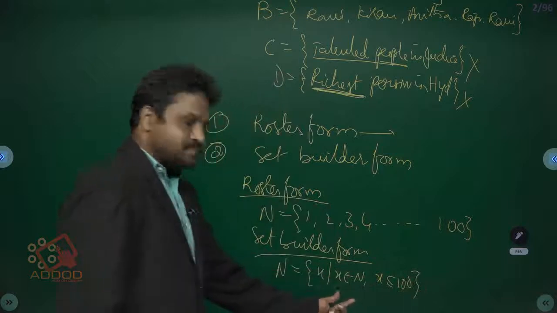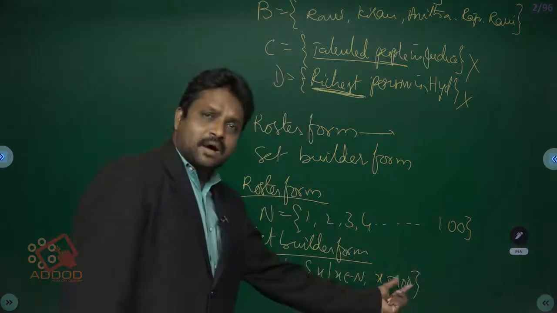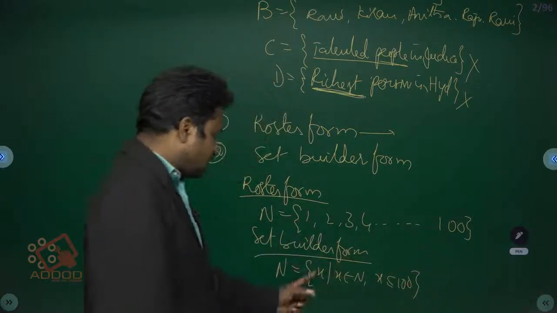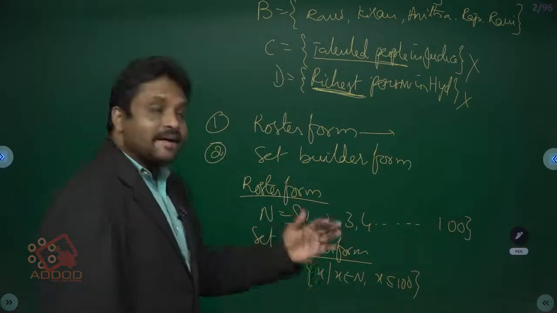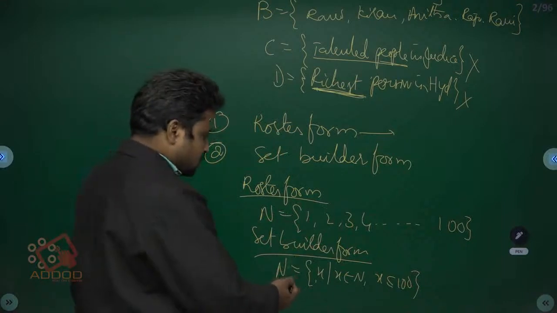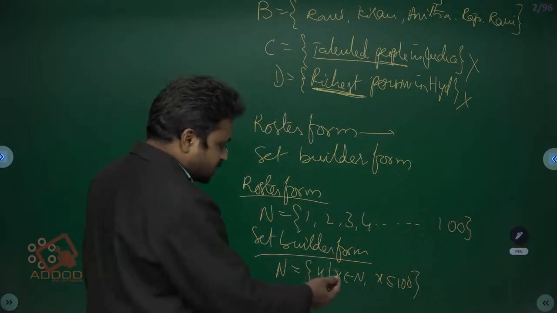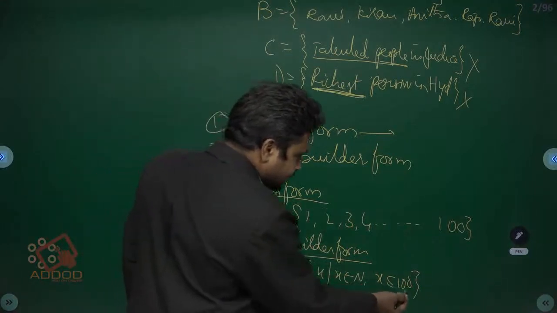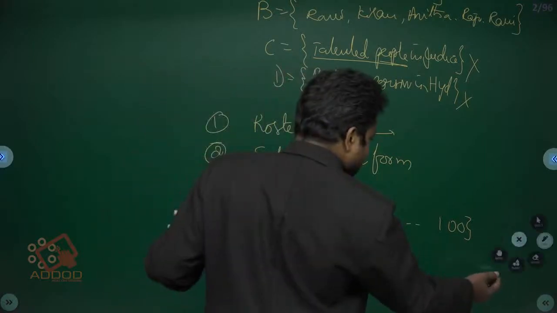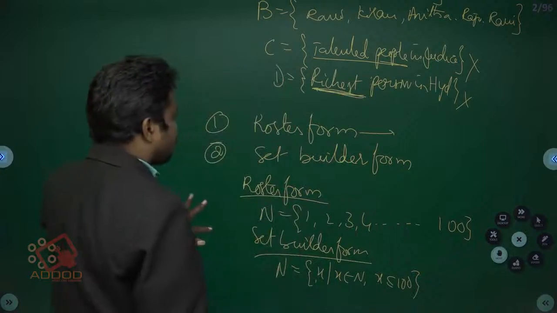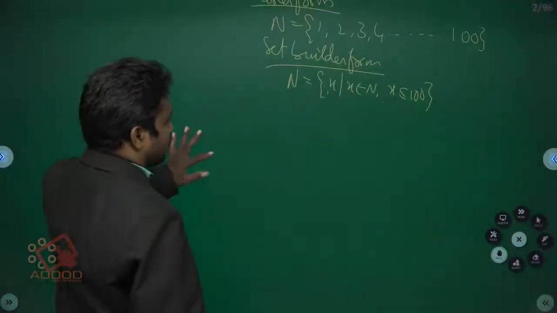It is the same set. We can read this as x such that x belongs to N, x less than or equal to 100. This is called set builder form and roster form.